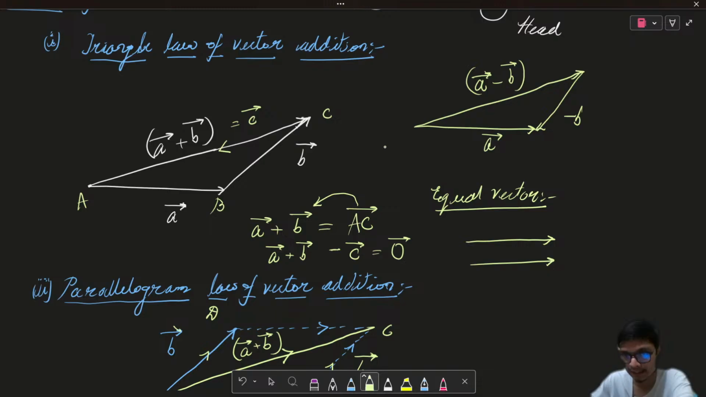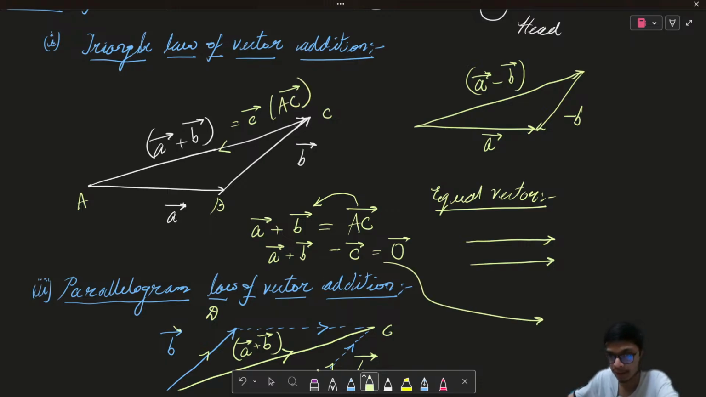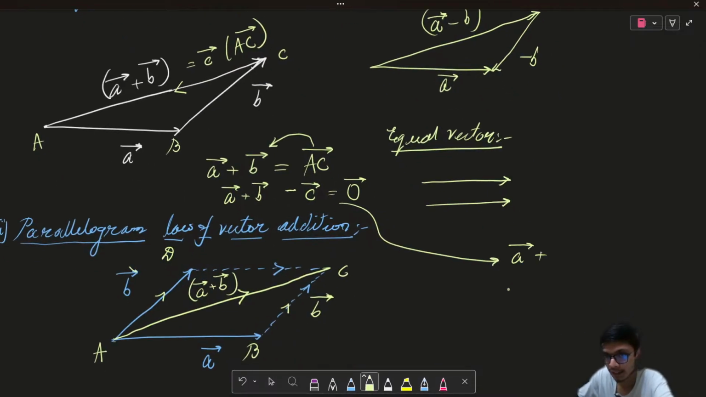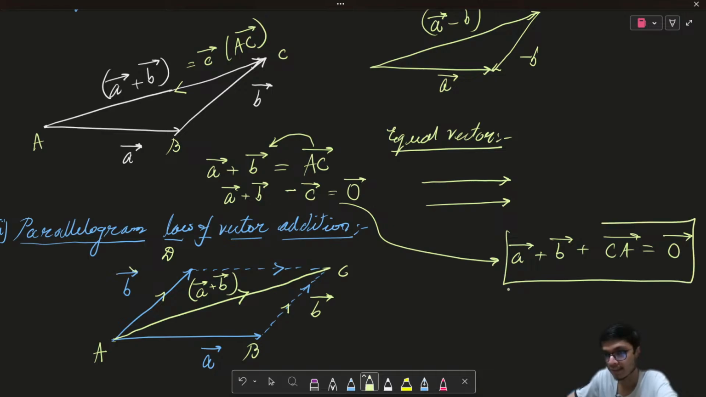Right. So what I'm doing over here is taking this AC vector to the left hand side and writing the algebraic equation as A vector plus B vector minus C vector equals 0, because C vector is denoted as the AC vector, right? Now, I can write the same equation as A vector plus B vector plus CA vector equal to 0 vector, right? Let me not write C vector over here, let me only write in terms of AC vector.